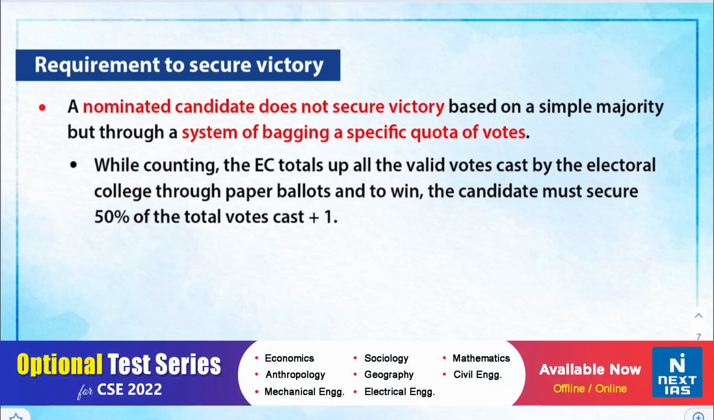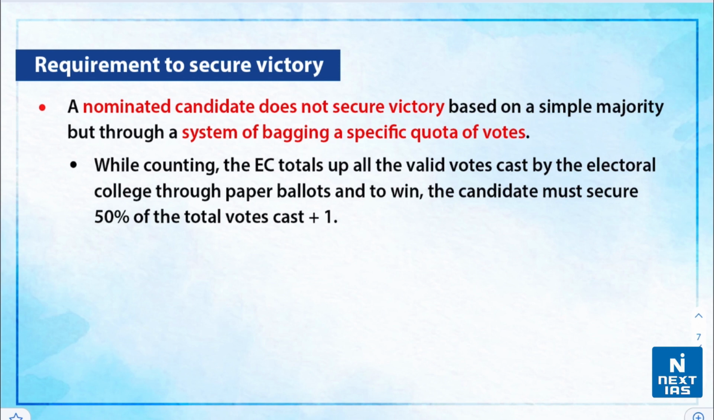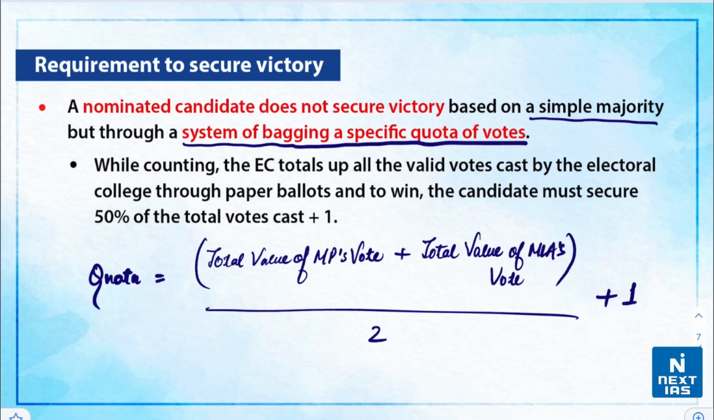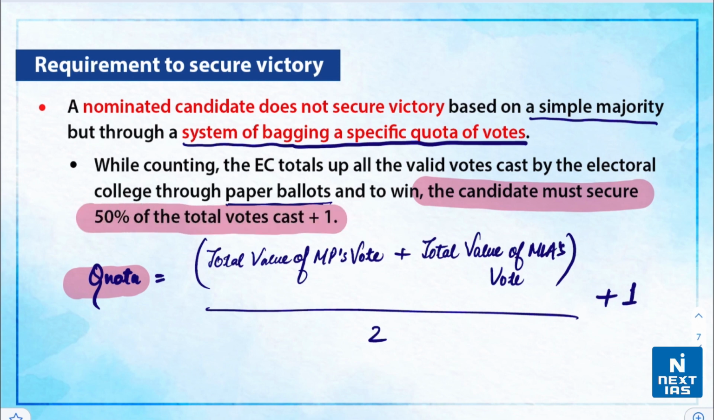Now let us see the requirement to secure a victory in the presidential election. A nominated candidate does not secure victory based on a simple majority in the presidential election, but through a system of getting a specific quota of votes. This quota is equivalent to the total value of votes of MPs plus the total value of MLAs' votes, divided by 2, plus 1. That means while counting, the Election Commission totals up all the valid votes cast by the Electoral College through paper ballots, and to win, the candidate must secure 50% of the total votes cast plus 1. So he has to cross the quota.